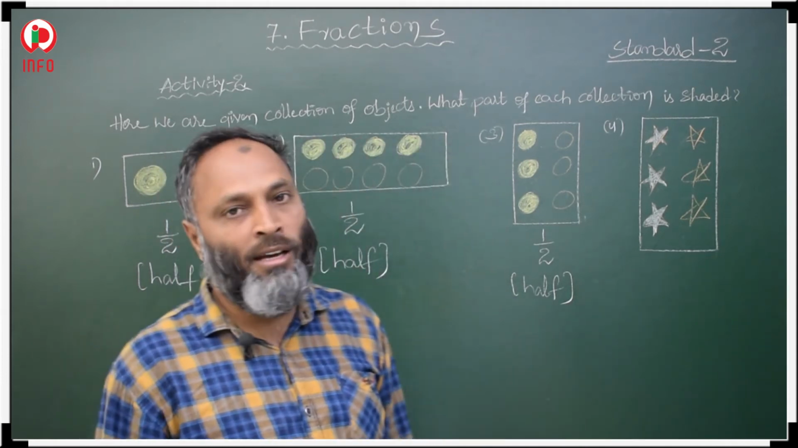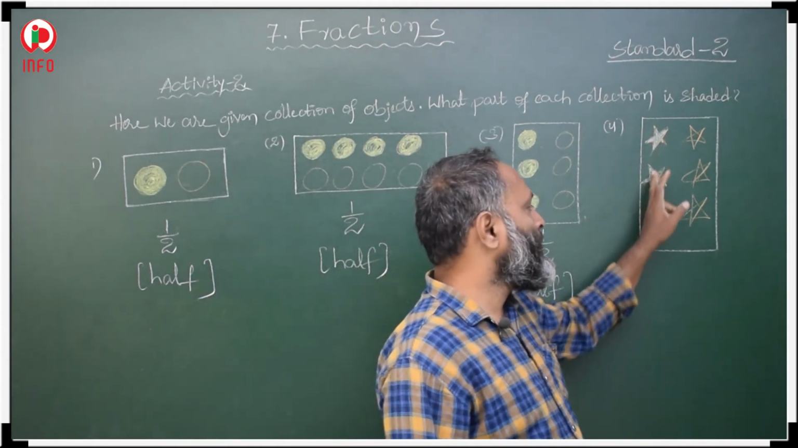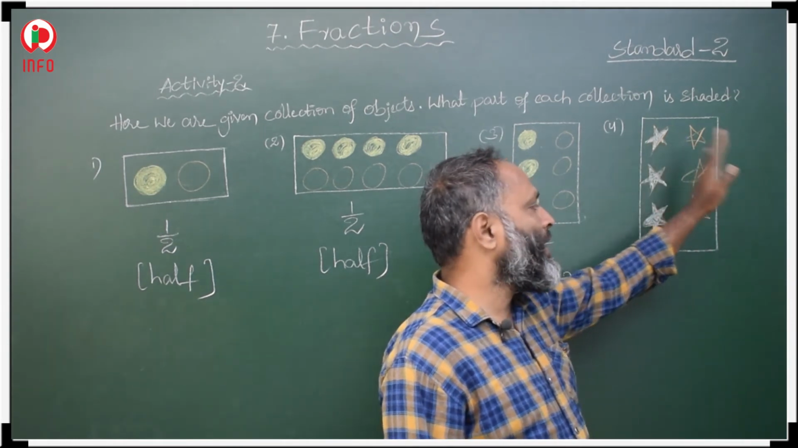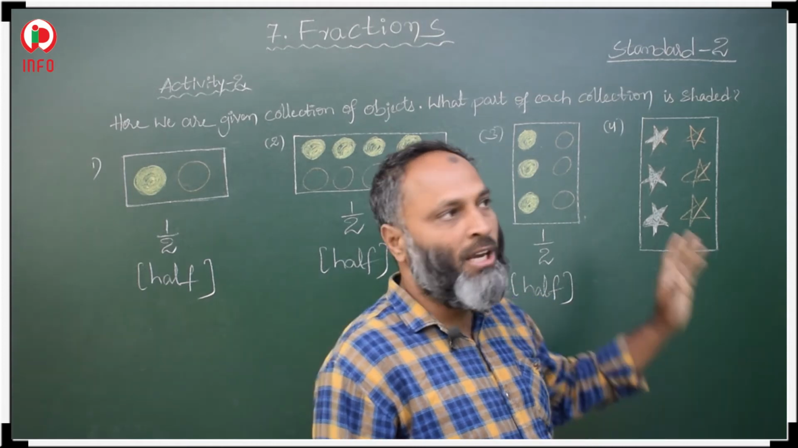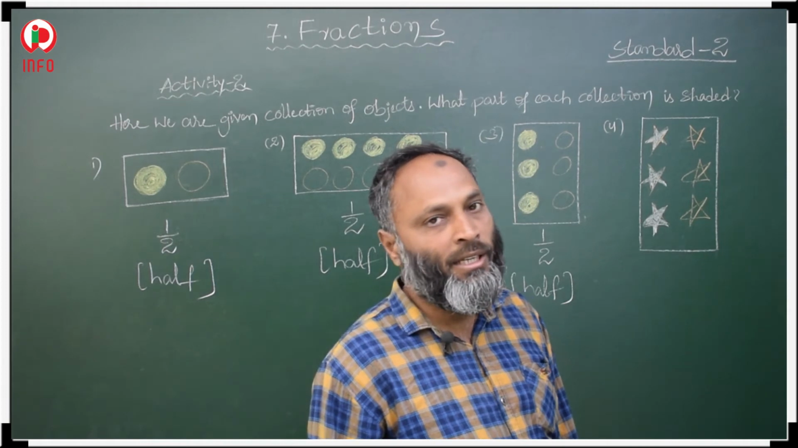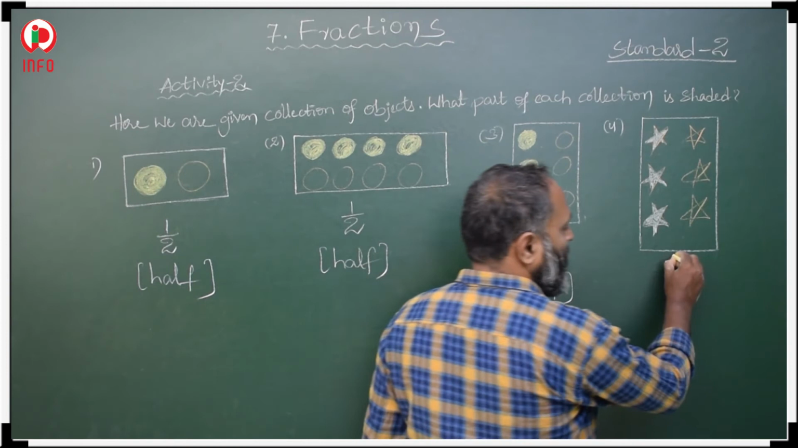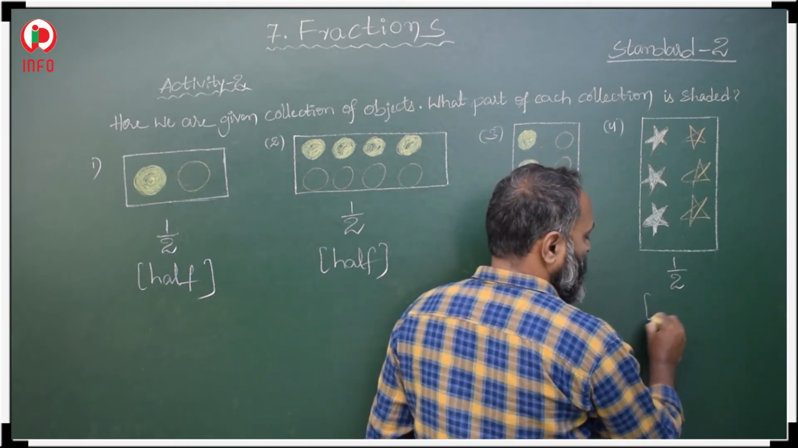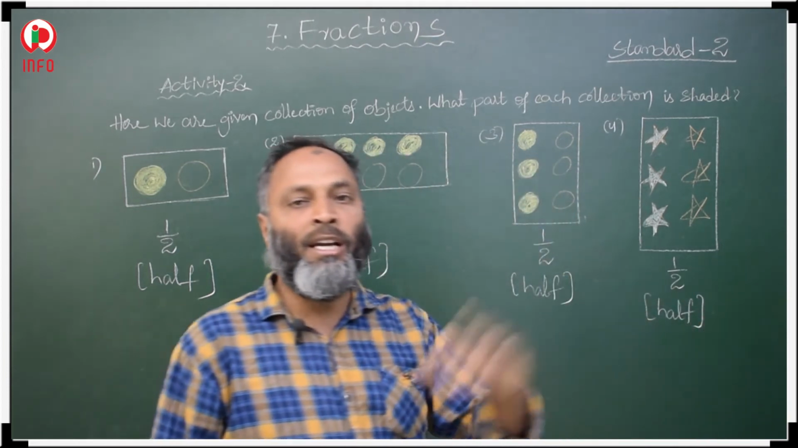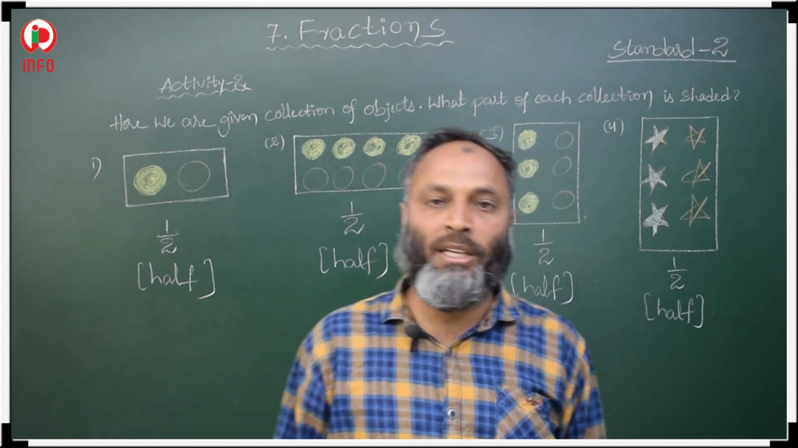Here 6 stars are given. 1, 2, 3, 4, 5, 6. 3 stars are shaded, 3 stars are unshaded. This means equal stars are shaded and equal stars are unshaded. So the fraction shaded is half. Okay, if shaded and unshaded objects are the same, then it means half of the parts are shaded.